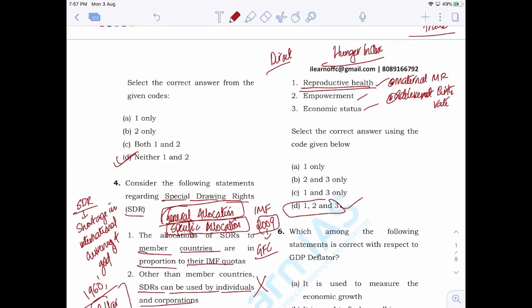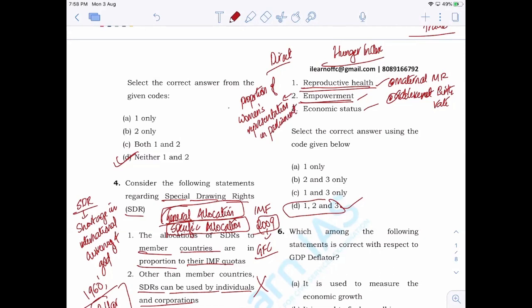Now the second aspect is the empowerment. When it comes to empowerment, they will be looking into the proportion of women's representation in parliament.